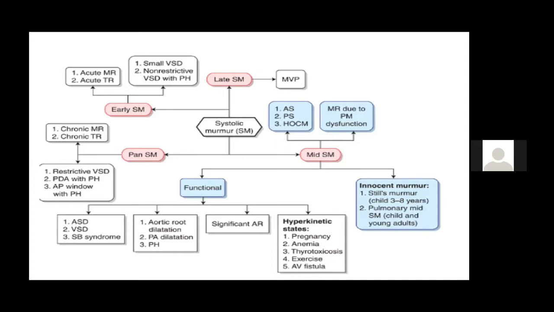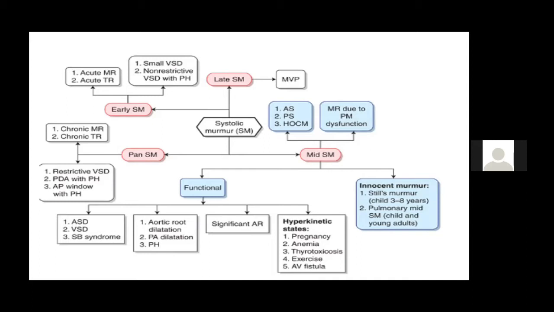So if it is a very big VSD or a very small VSD, in both places you may get a short systolic or an early systolic murmur. Also a ventricular septal defect, if it is associated with pulmonary artery hypertension, you may not get a pan-systolic murmur, you may just get a short systolic murmur. So these are the typical examples of early systolic murmur.